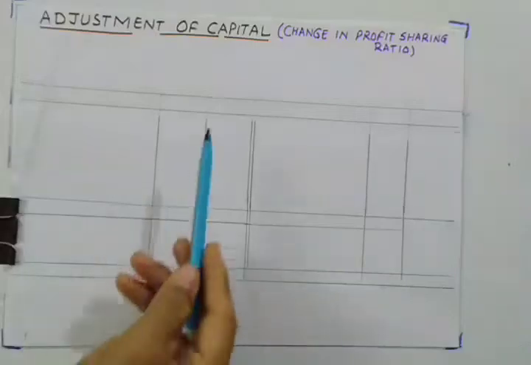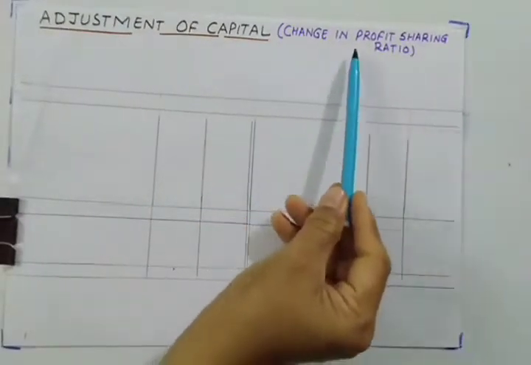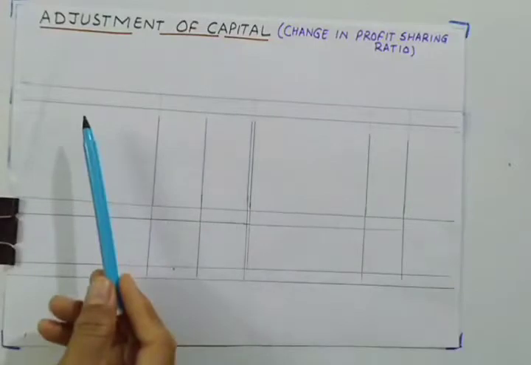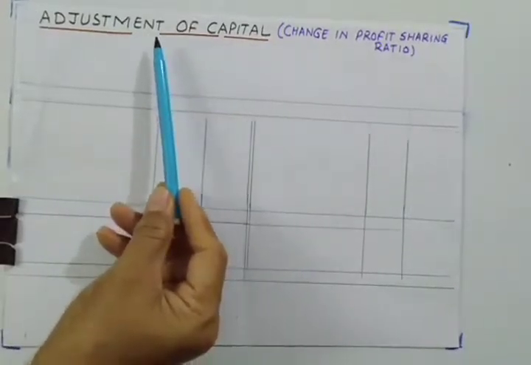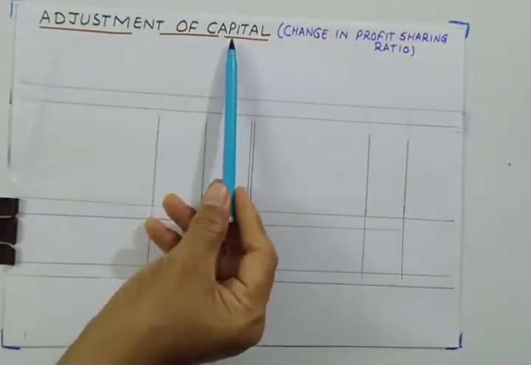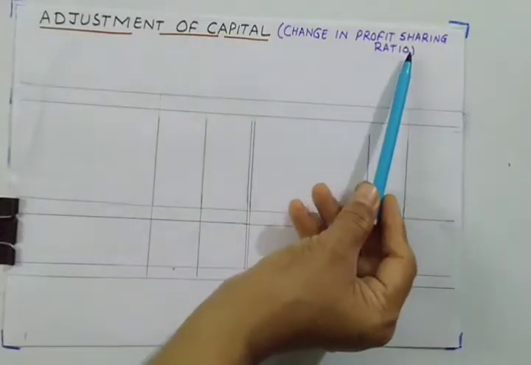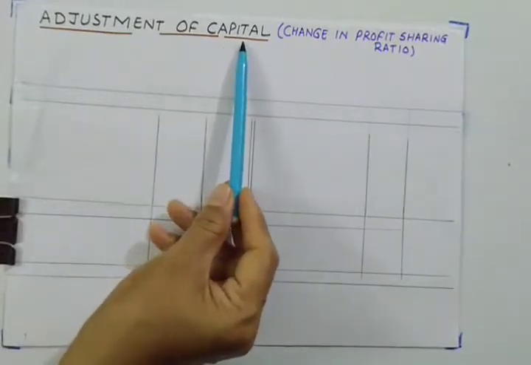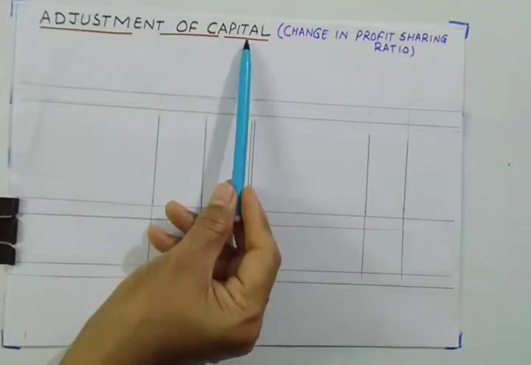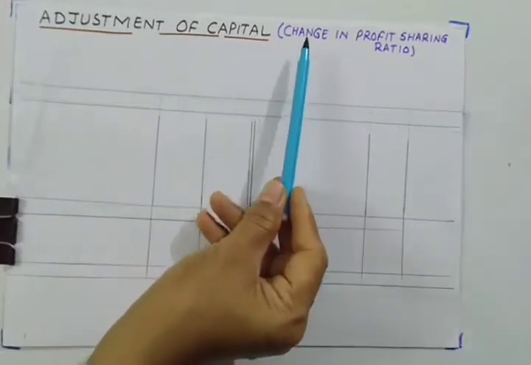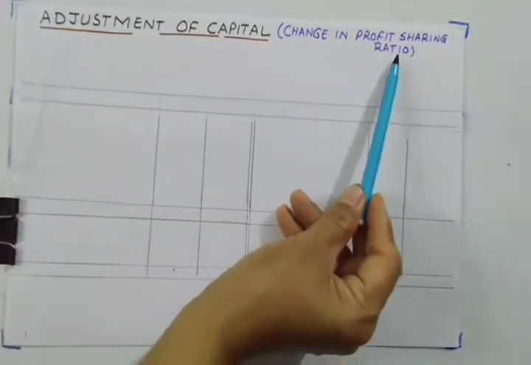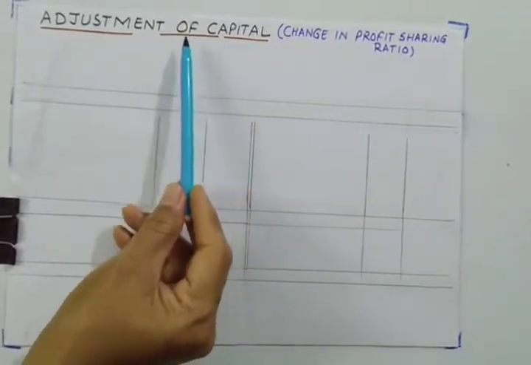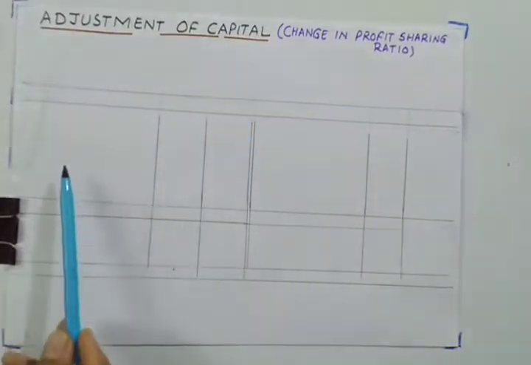Hello students, this is the last topic in this chapter, change in profit sharing ratio. What happened in this particular case, adjustment of capital? Whenever there is a change in profit sharing ratio, sometimes partners want their proportion of capital contributed by them to be in the new profit sharing ratio. So whenever such an arrangement is required, we have to follow certain steps.